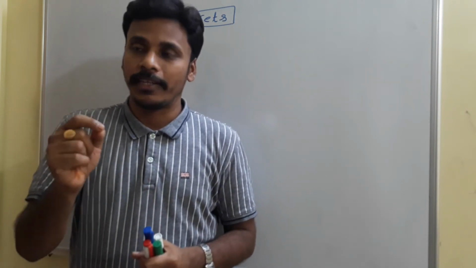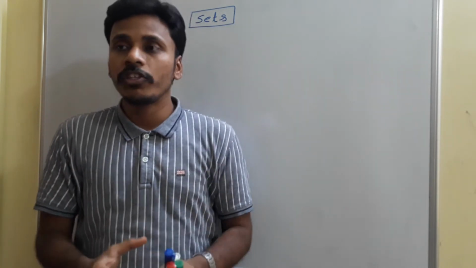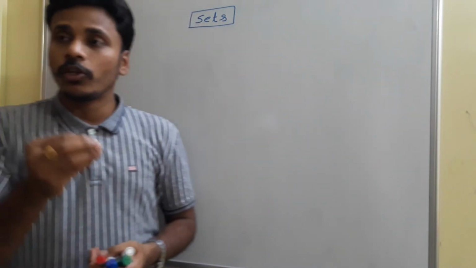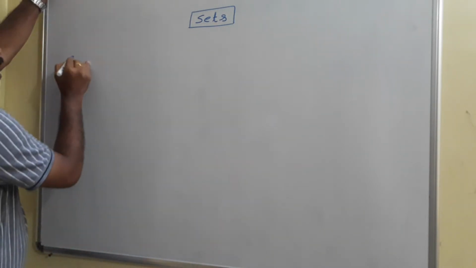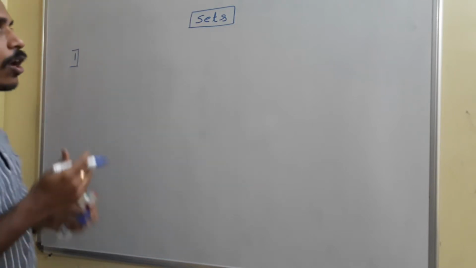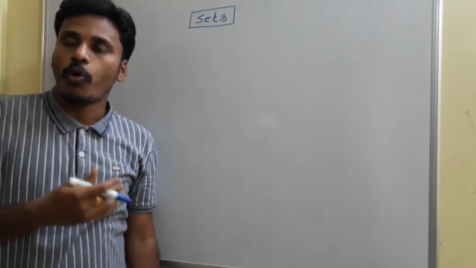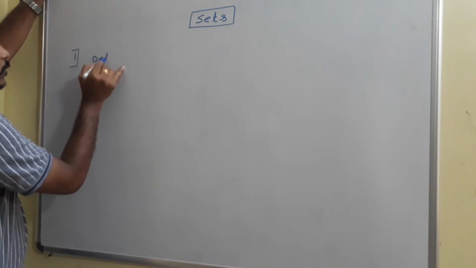And coming to here, a set is nothing but a collection of objects. Which type of collection of objects? We need to start from the basic definition. So look at the board. I am giving you the definition, and it is the first point. As we discussed in the previous concepts, here also with sets, we will move point by point. The first point is the basic definition of a set.